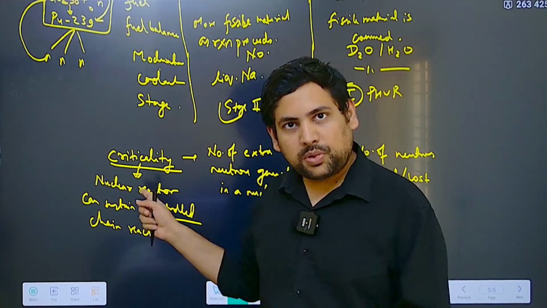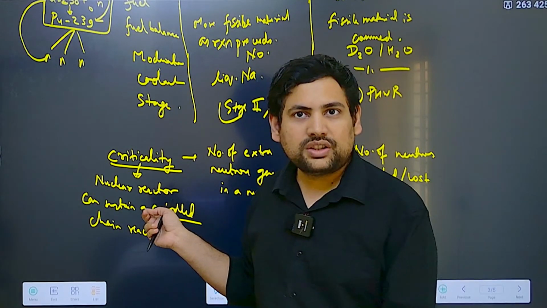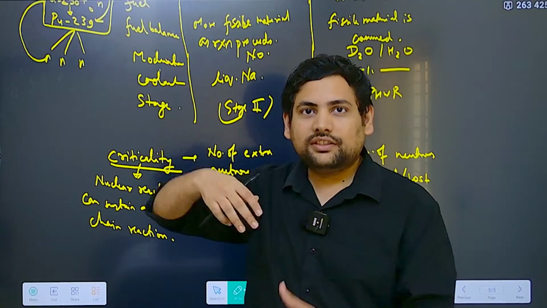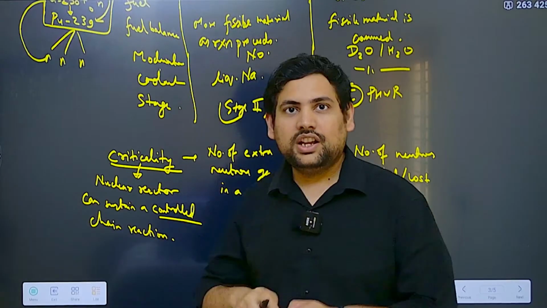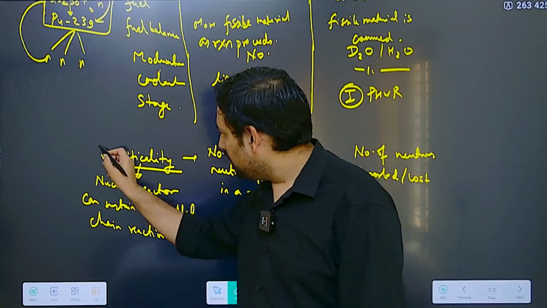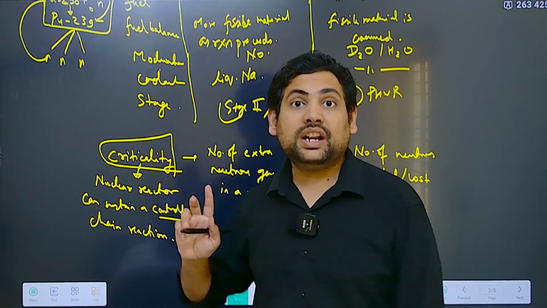The problem when you have more neutrons is that it can lead to a cascading effect. It can act like a bomb. So both of these have to be avoided. Now, when a nuclear reactor is able to avoid both situations, then it is said that it has achieved